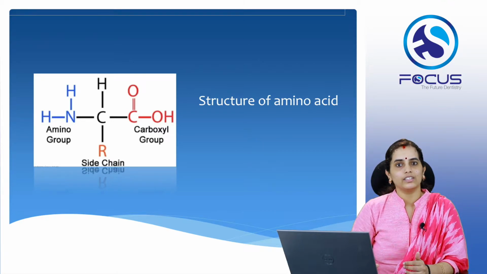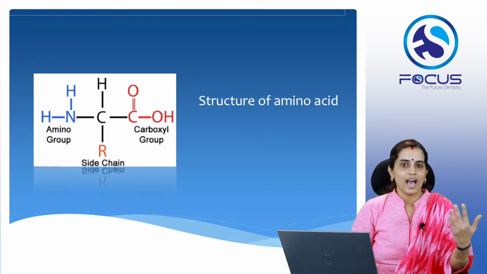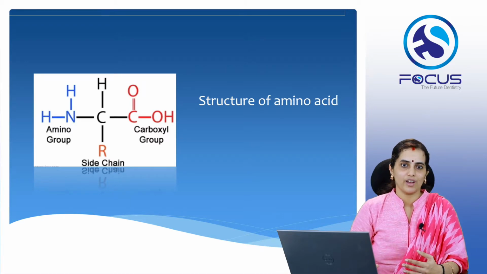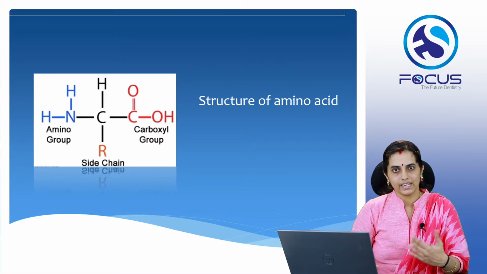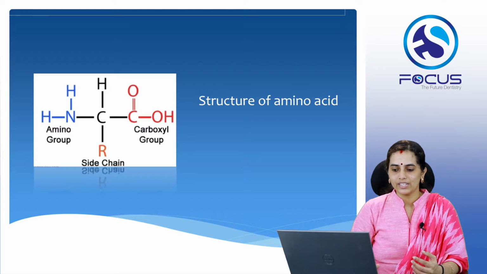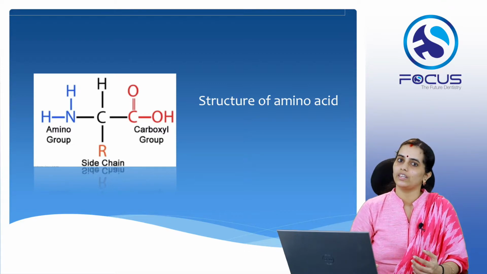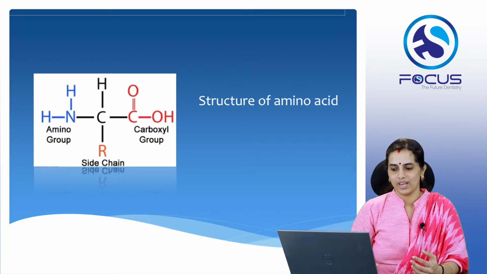Based on the differences in the side chain, amino acids can be classified into aliphatic amino acids, aromatic amino acids, sulfur containing, basic, acidic, etc. So the differences in the side chain is what determines the structure of the amino acid.